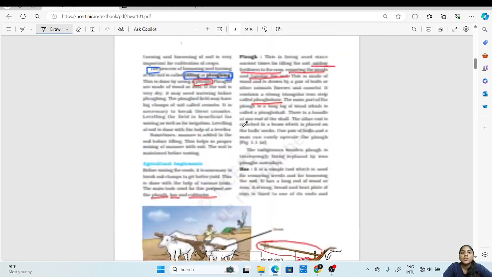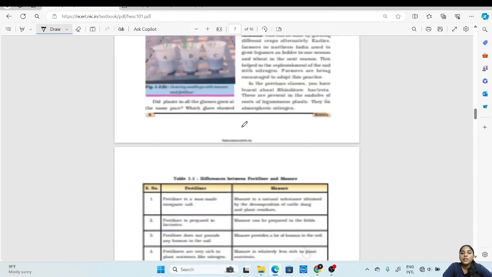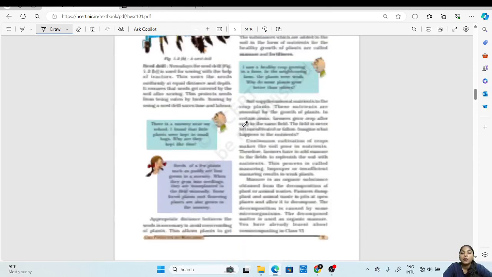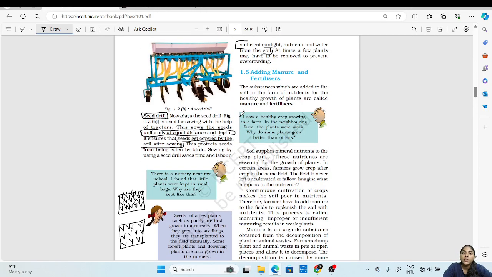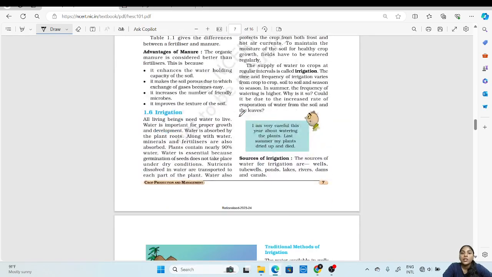So this is all that we will cover in this video. In the next video, we will see adding of manure and fertilizers to the plants and also irrigation of plants.